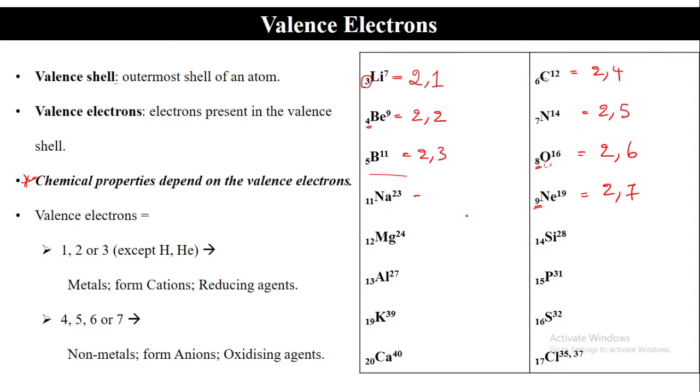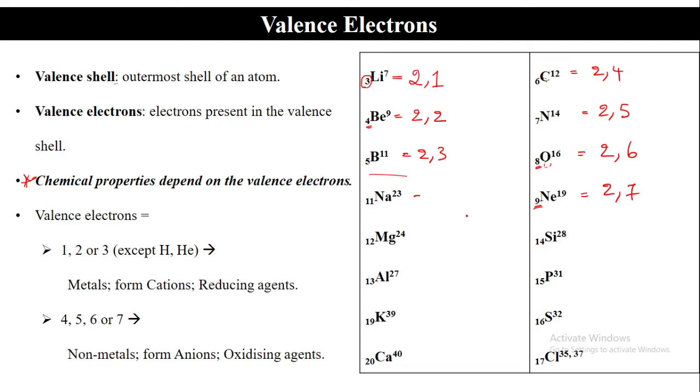Okay, and then how do we write the electronic configuration for sodium? Should we write 2 9? 2 8 1. Because it can complete one octet, the maximum number of electrons. Already there are 8, the octet is there, and more than that cannot go, so 2 8 1. Good. So similarly you can write for this.